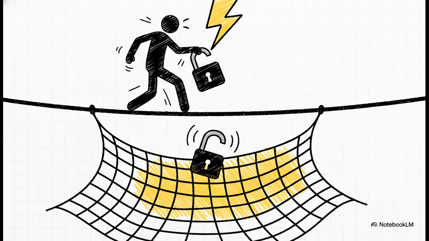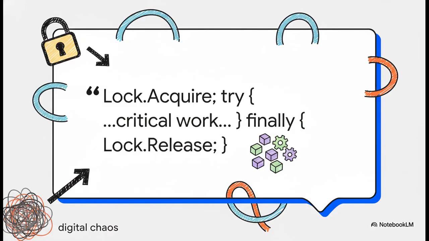Even if your code crashes and burns with an error, finally will still execute and release that lock. So here's the pattern. It's beautiful in its simplicity. You acquire the lock before you enter the try. You do all your critical work inside the try, and then you release the lock inside the finally. This simple pattern is really the cornerstone of safe, multi-threaded code. It is your guarantee that a lock is never, ever left behind.